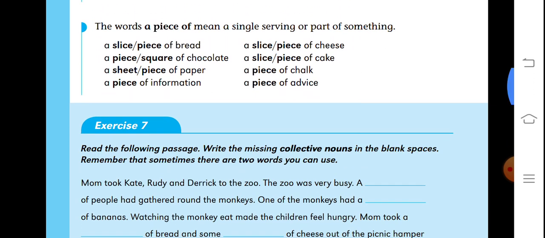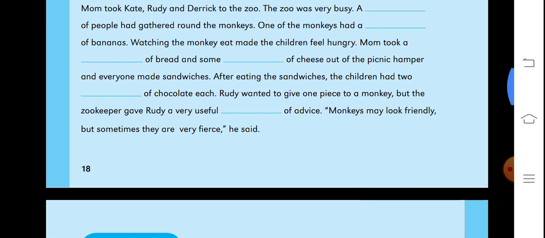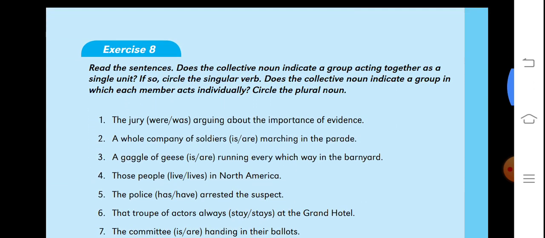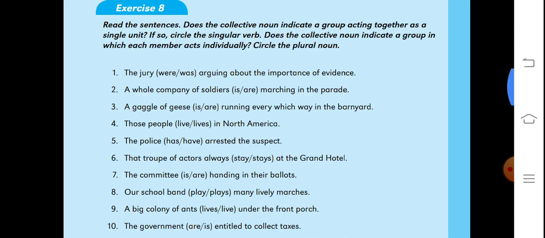Now these are some exercises which you have to do as homework. See them and do as per your understanding. Another exercise is there. Read the sentence. Does the collective noun indicate a group acting together as a single unit? If so, circle the singular verb.